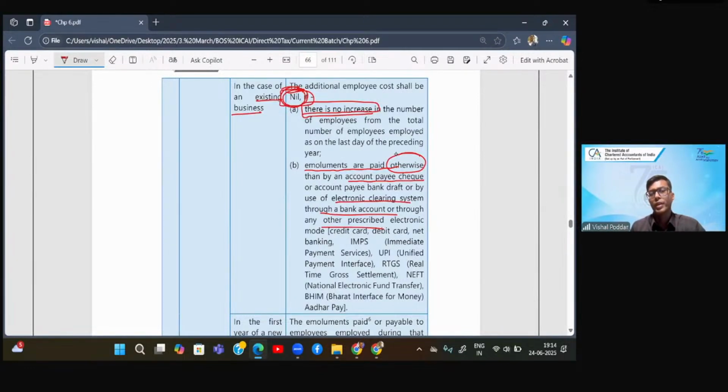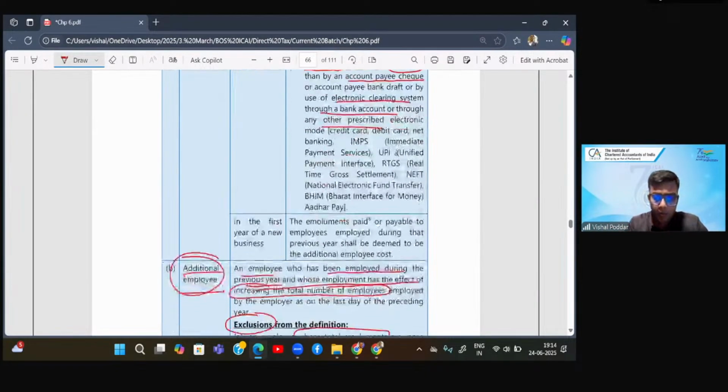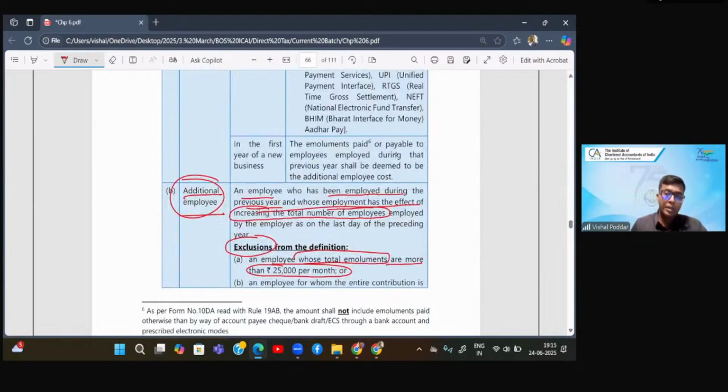That is what we have studied in 48.3. That is either by way of account payee cheque, draft, etc. Next, interestingly, if it is the first year of a new business, now this is your lottery. In the first year, all employees are additional employees. So interestingly, in the first year of a new business, there is a jackpot because all employees will be considered